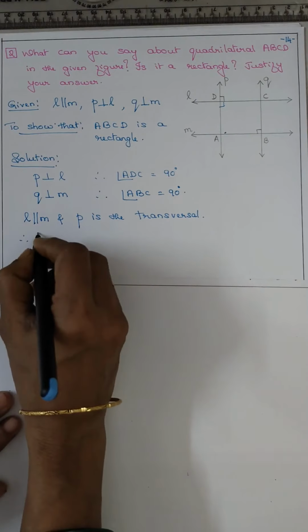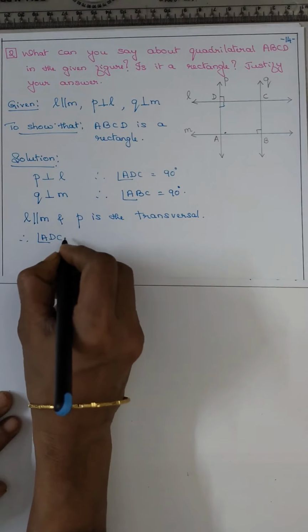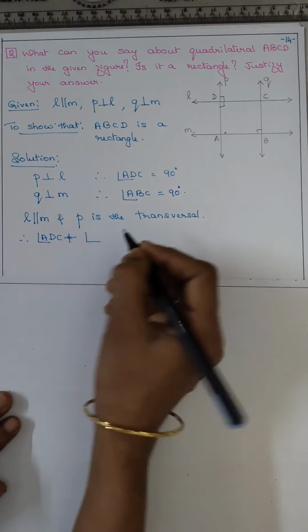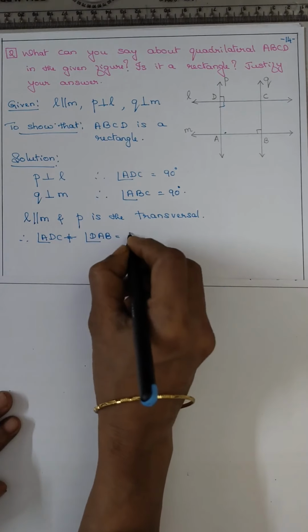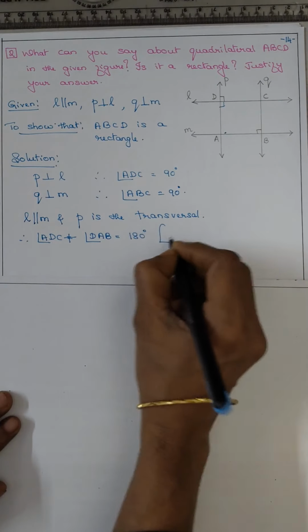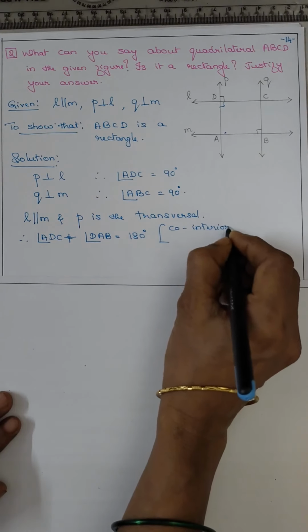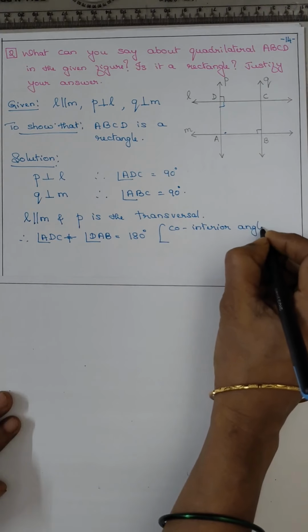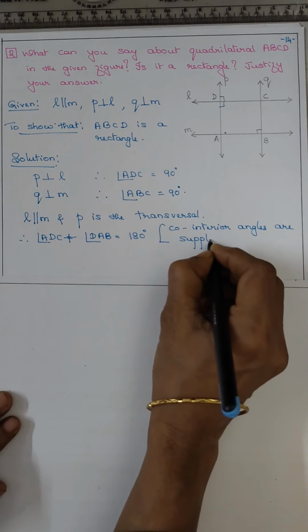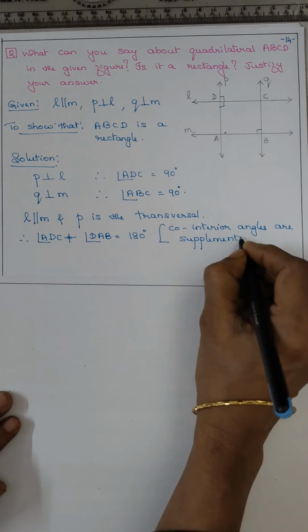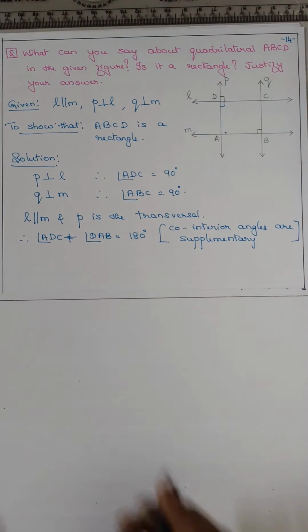Then angle ADC plus angle DAB is equal to 180 degree, that is co-interior angles are supplementary. Okay.